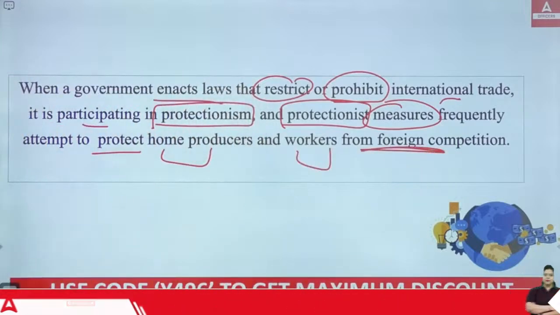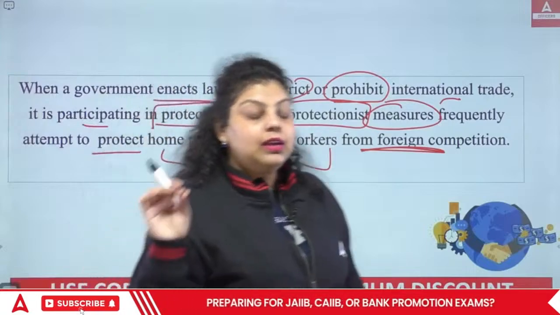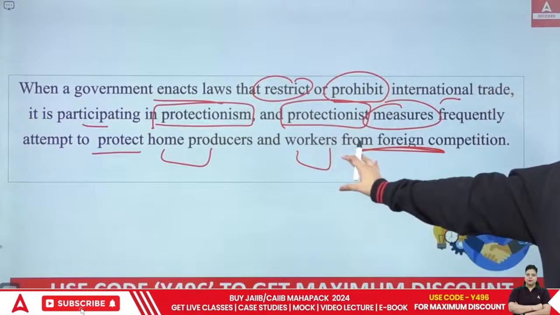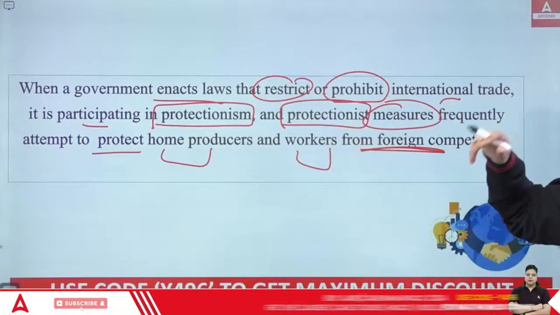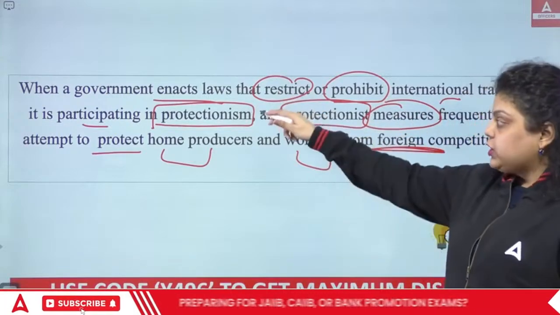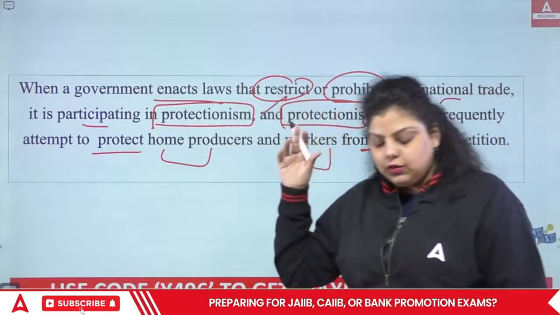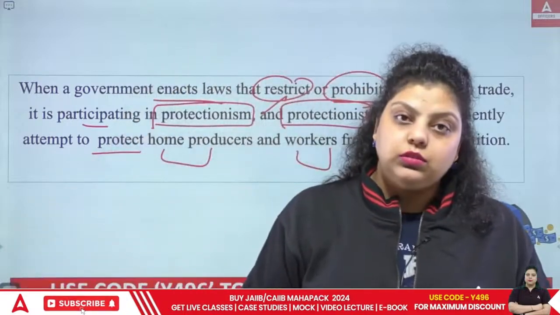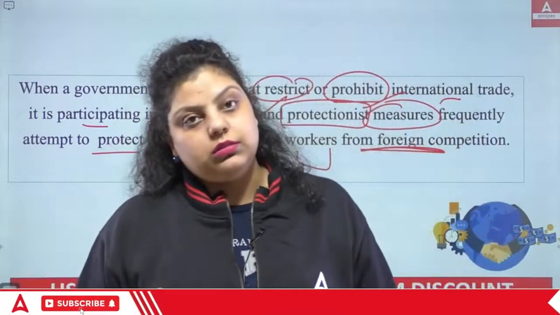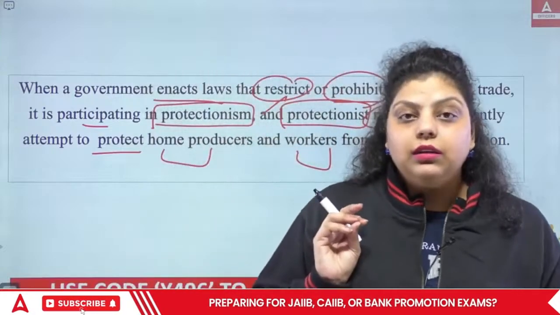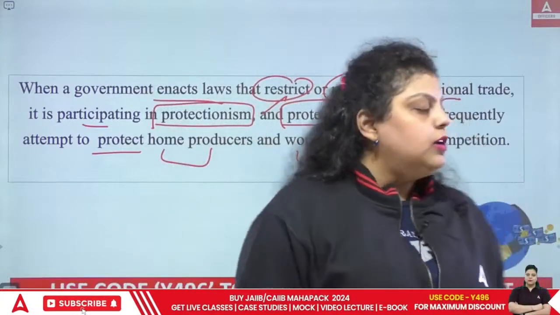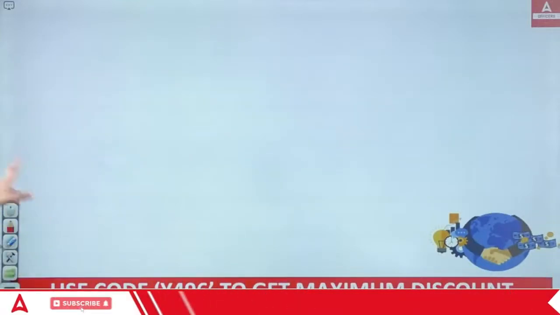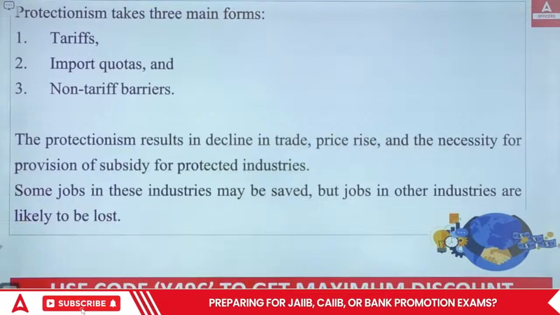So now the WTO has said that if you think your domestic producers, your home producers, your workers are facing loss because of globalization, you can make your own protectionist measures that will help you secure the interest of your home producers and your workers. And that's what India did. That's what India did. So we have introduced certain protectionism measures to secure ourselves from foreign companies, or from the disadvantages of globalization.